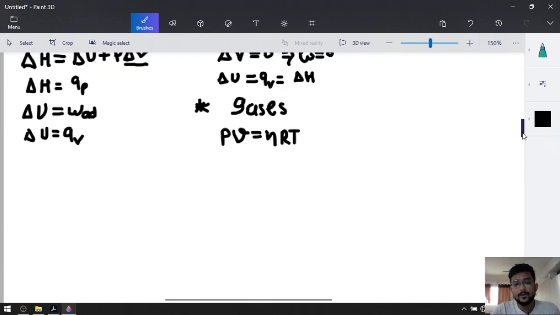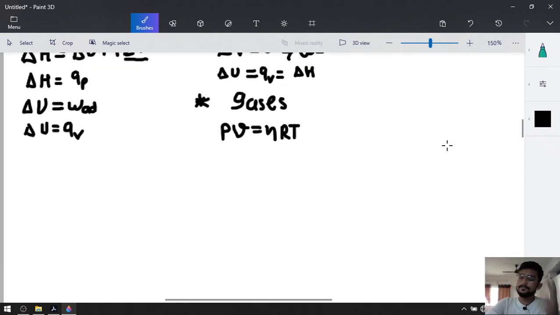Now we are going to take two different possibilities, for the reagents and the products. We will take the reagents first. The pressure of all the reagents will be P, which is constant, whereas the volume of all the reagents is Va and the moles of the reagents are Na. R is the constant and the temperature of the reagents will be the same.